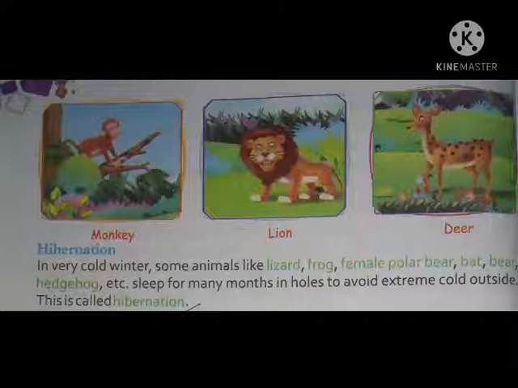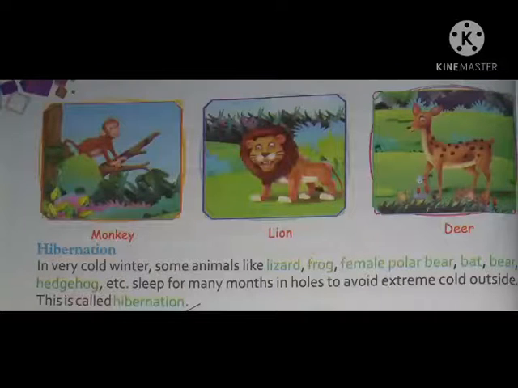So in very cold winter, some animals, what are the animals? Lizard, frog, female polar bear, bat, bear, hedgehog, etc. They live in holes to protect themselves from extreme cold. Okay, this process is known as hibernation.